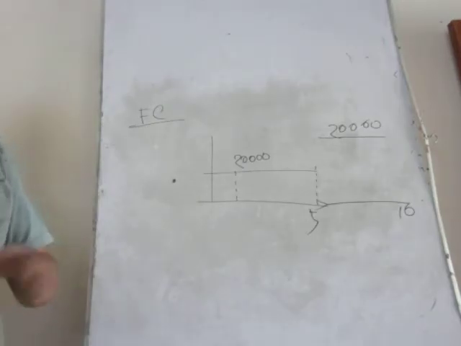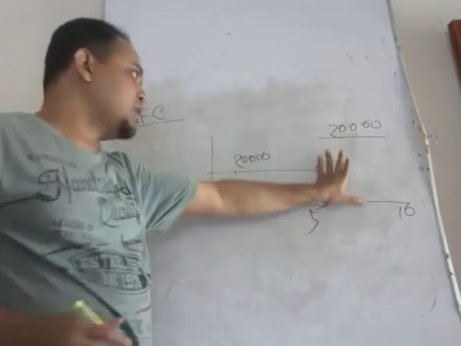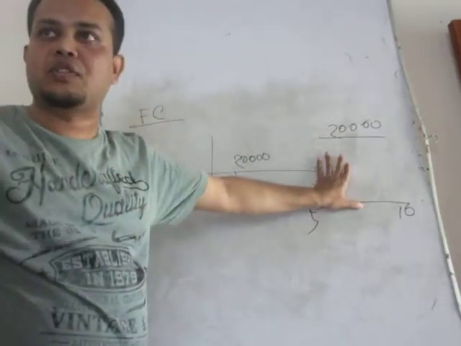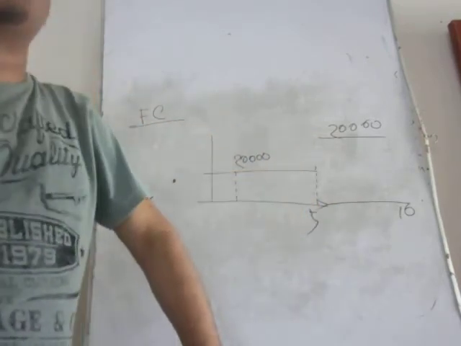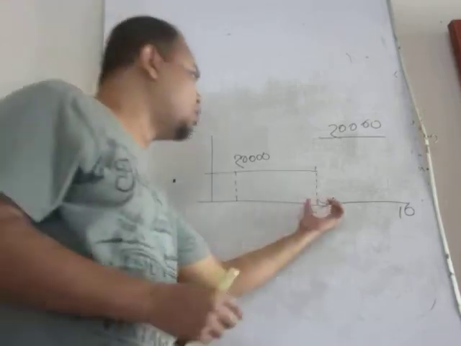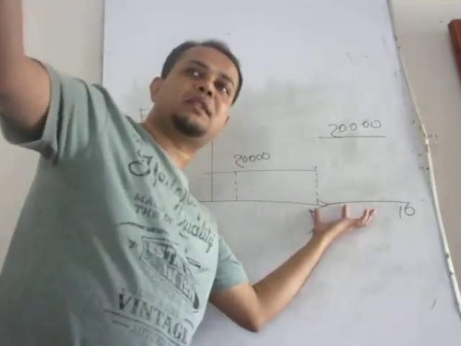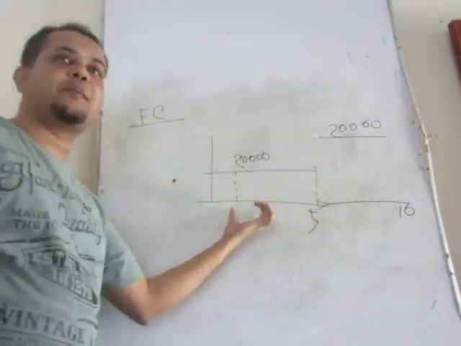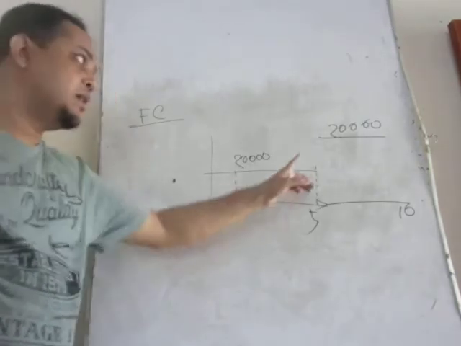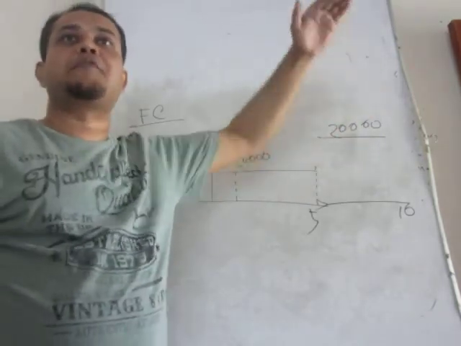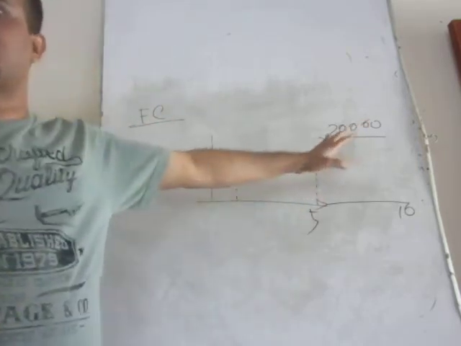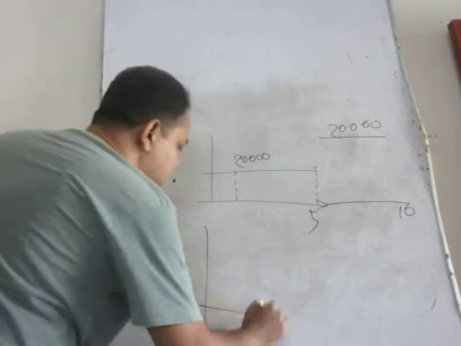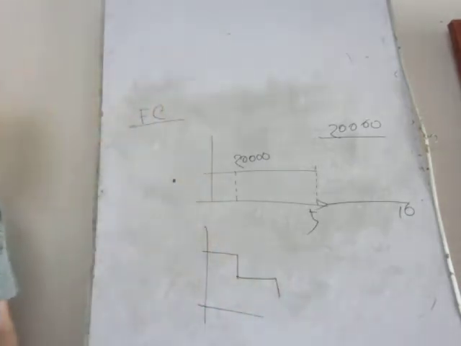Normally, fixed cost remains unchanged within a specific range of activity or the capacity of your machine. If you want to go beyond the capacity, then another fixed cost will be added to the previous fixed amount. That's why it is called step fixed cost. So fixed cost may be categorized as step fixed cost as well. It may be increasing or it may be decreasing. বোঝা গেছে?